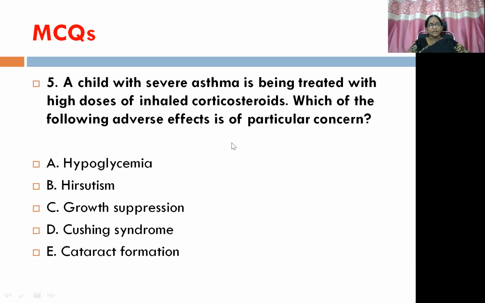Fifth, a child with severe asthma is being treated with high doses of inhaled corticosteroids. Which of the following ADR is of particular concern? The options we have are hypoglycemia, hirsutism, growth suppression, Cushing syndrome, and cataract formation.